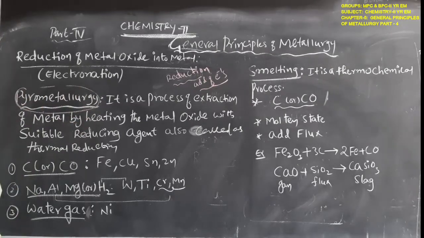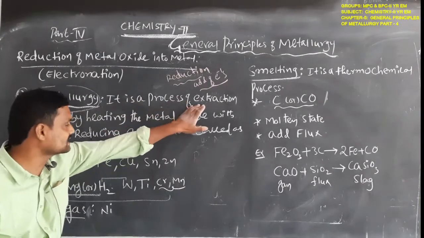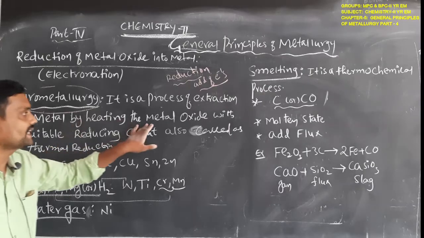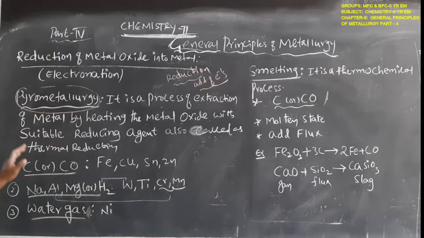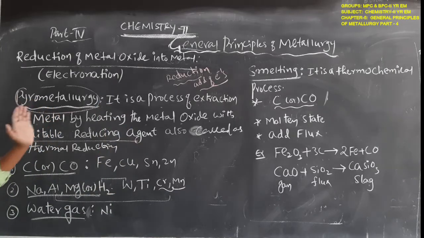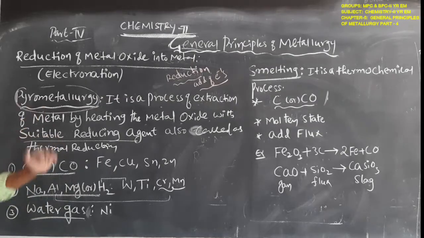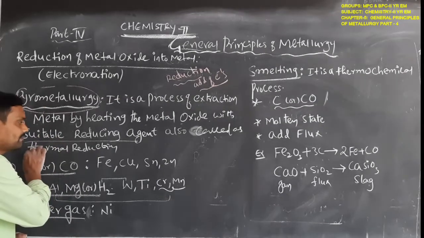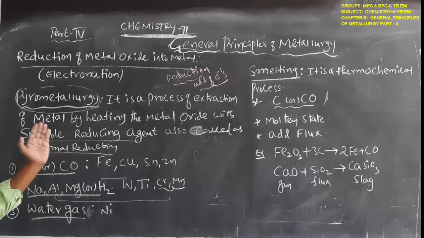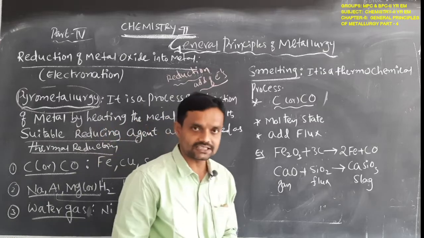Pyrometallurgy means nothing but it is a process of extraction of metal by heating the metal oxide with a suitable reducing agent, that is called pyrometallurgy, and this pyrometallurgy is also known as the thermal reduction process.